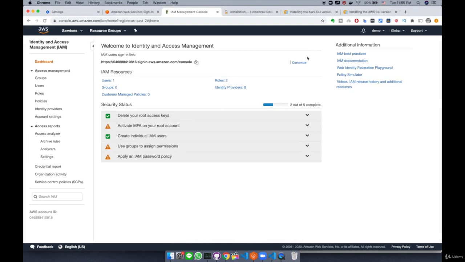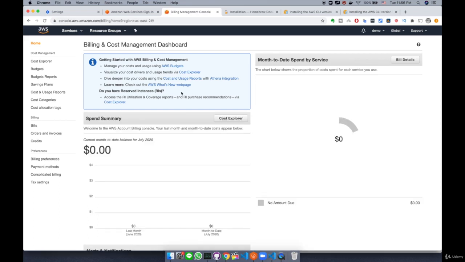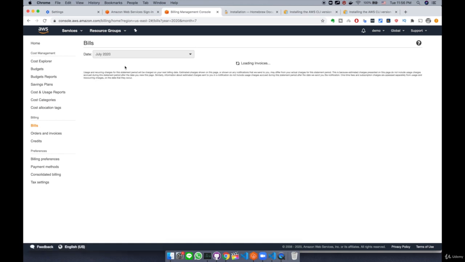You need to add your billing information, like a credit card. So what I'm going to do is go to the AWS console, top right corner, and you see a drop-down with the account name. Under it, you're going to see My Billing Dashboard. You click this one. Unless you log in as a root user, usually you won't be able to see it, but because I have logged in as a root user, I can see this billing. You need to type in your credit card information, otherwise AWS cannot charge you.